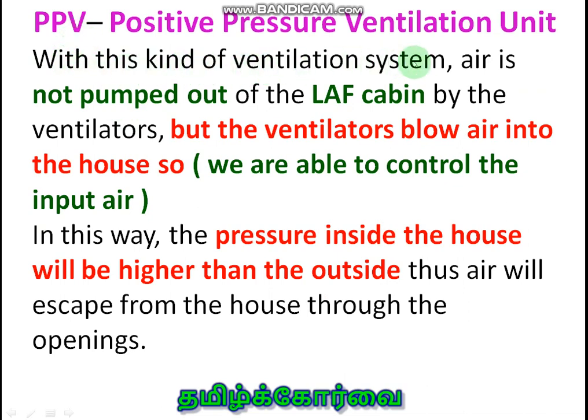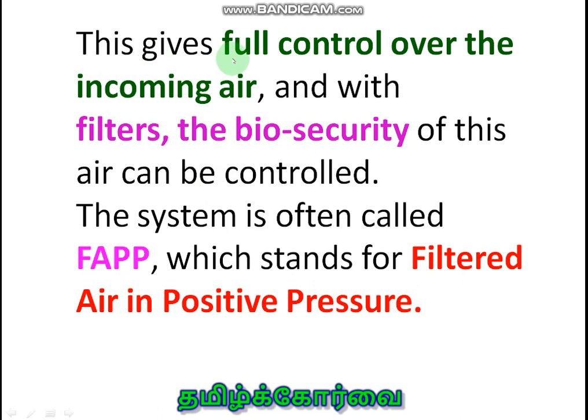So positive air pressure ventilation is maintained. With this kind of ventilation system, air is not pumped out of the LAF laminar airflow cabin by the ventilator, but ventilators blow air into the house. So we are able to control the input air, the cleanliness of the input air. In this way, the pressure inside the house will be higher than that of the outside. Thus, air will escape from the house through the openings. This gives full control over the incoming air, and with filters, the biosecurity of this air can be controlled. The system is often called FAPP, which stands for filtered air in positive pressure.